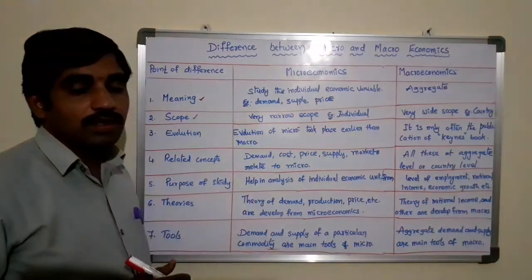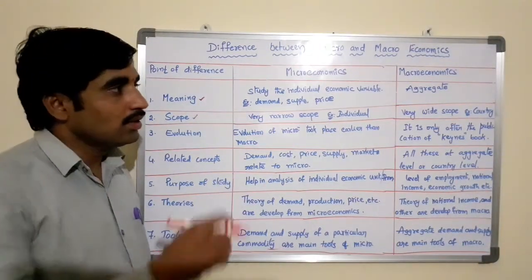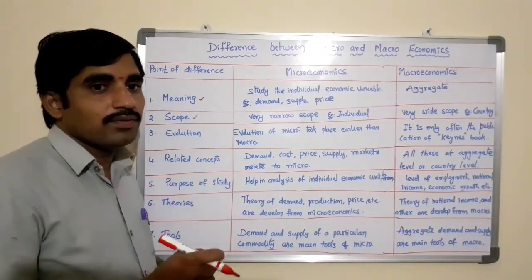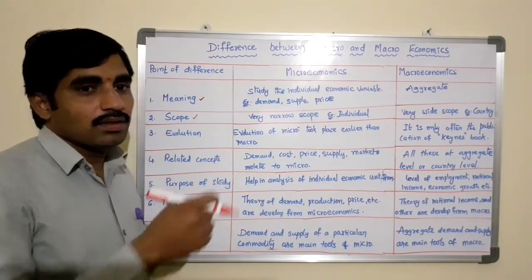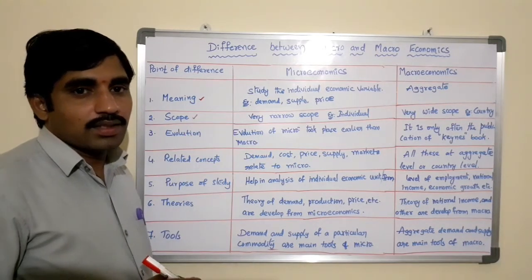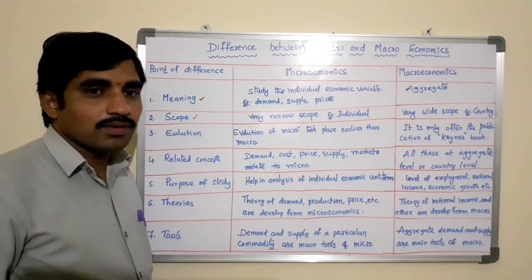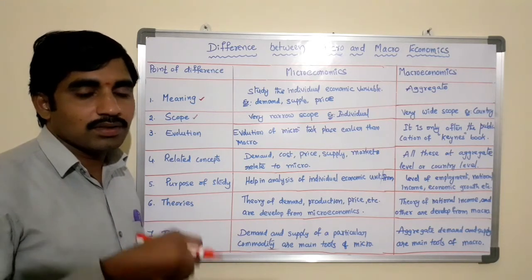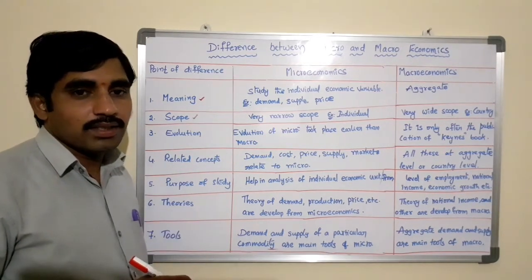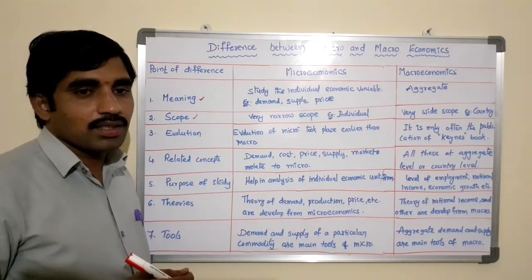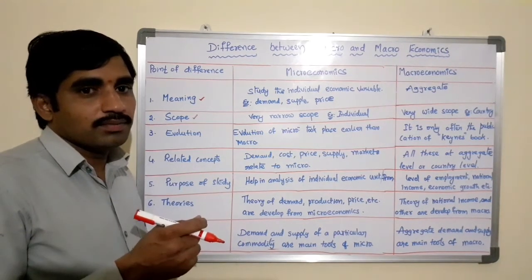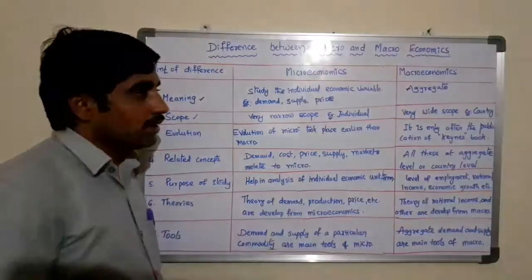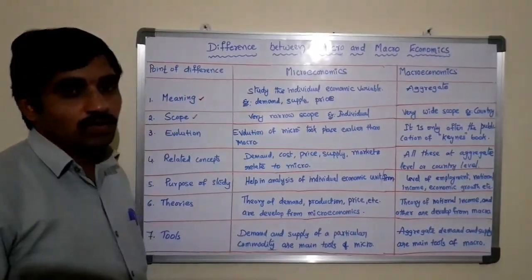For example, at the country level. Macroeconomics is a study of the aggregate level of the country in terms of demand, supply, income levels, employment opportunities, national income, or whatever the concept related to the country, that is, at a country level the macroeconomics can study. Hence there is a wide scope.